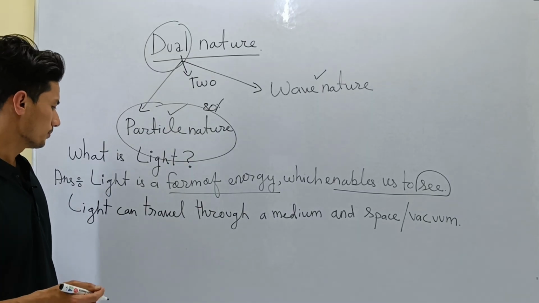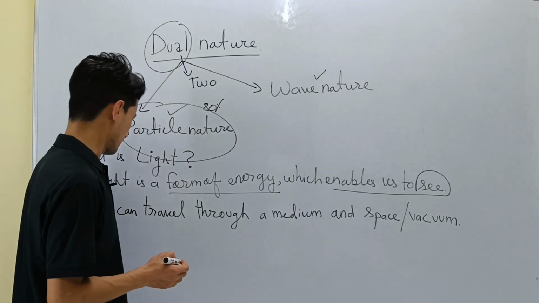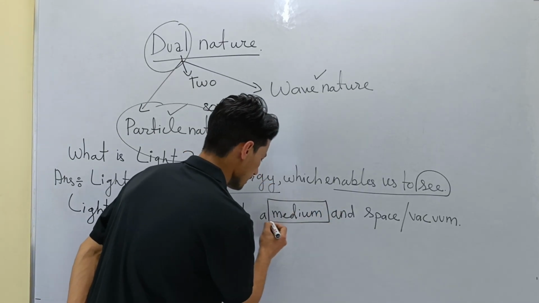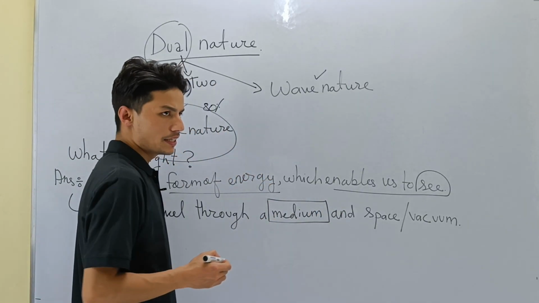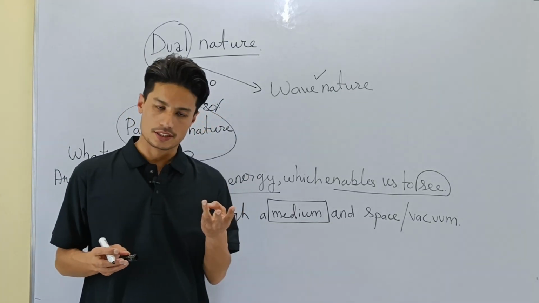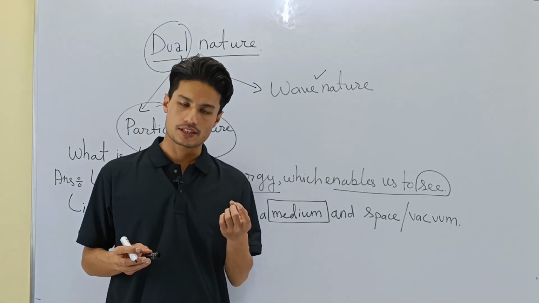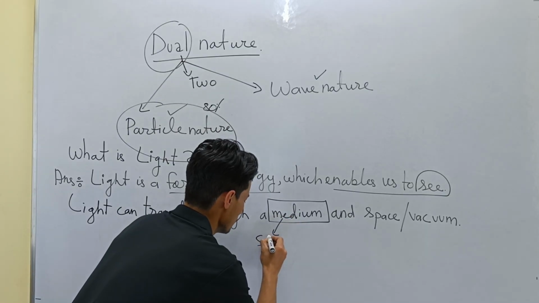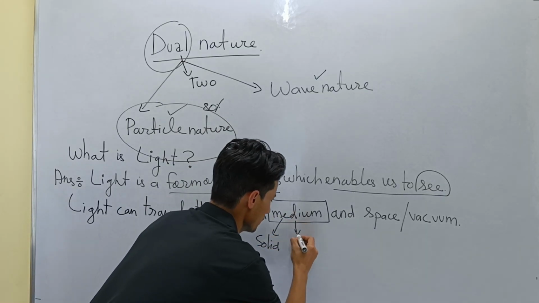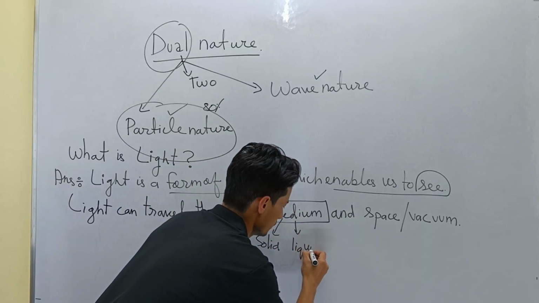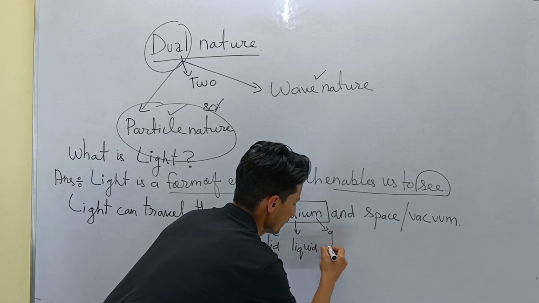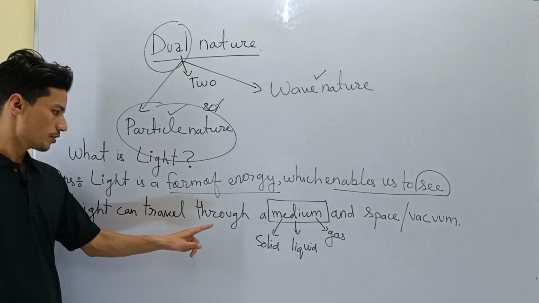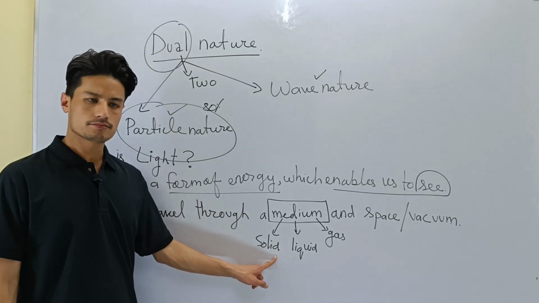Okay, so what is a medium here? Light can travel through medium. What do we mean by medium? Okay, by medium we mean solid, liquid and gas. Okay, the three states of matter. By medium I mean solid, liquid and gas.